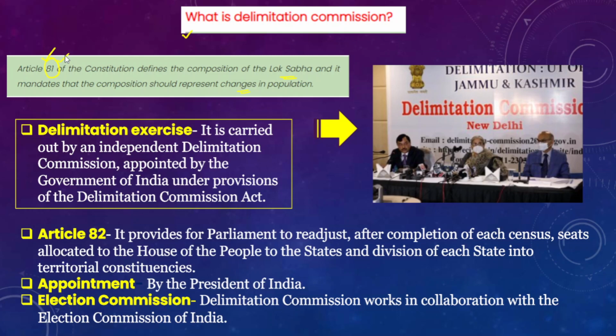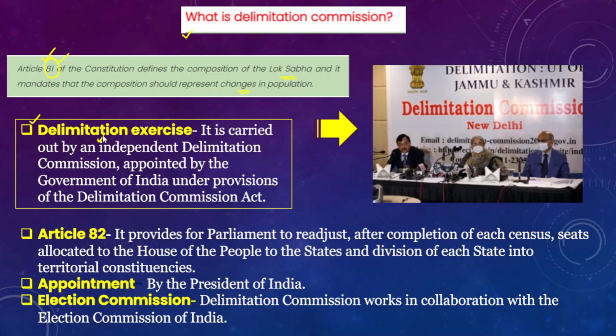So in order to represent the changes that have been taking place in the population over a period of time, the delimitation exercise is generally carried out. It is carried out by an independent commission. As I have already told you, the delimitation exercise is usually provided by legislation by the Parliament.